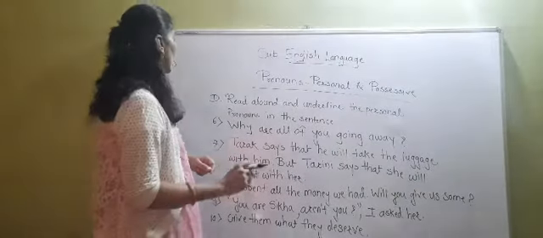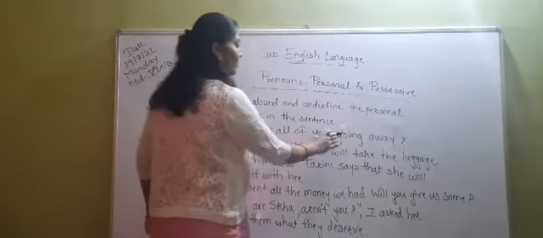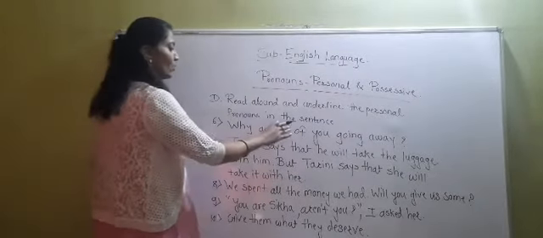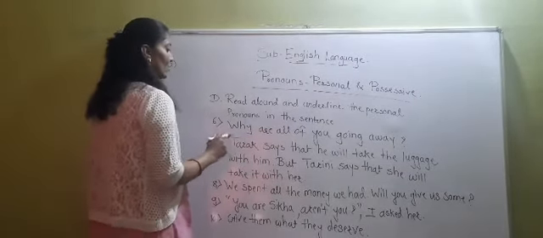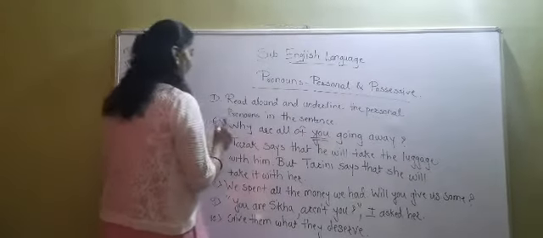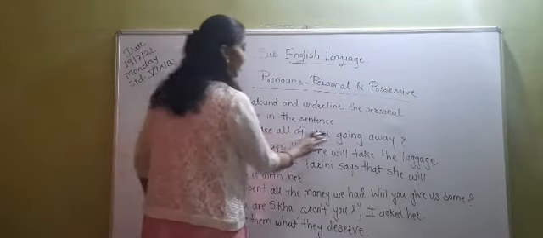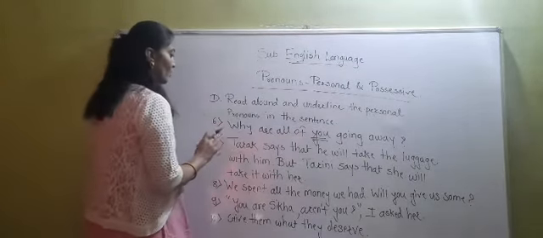Now students, see sentence number 6: Why are all of you going away? So you have to underline this word you. Why are all of you going away? In this sentence you have to underline you. That is the personal pronoun.